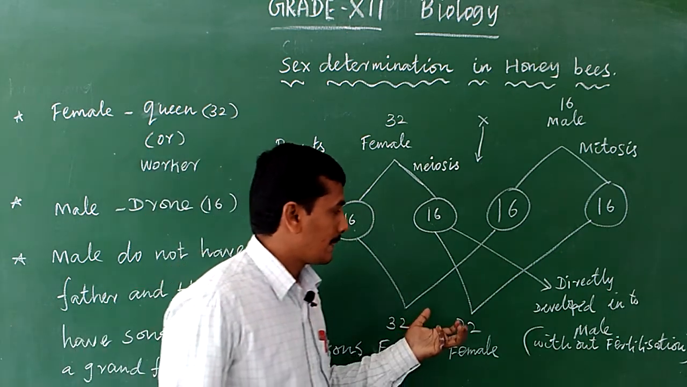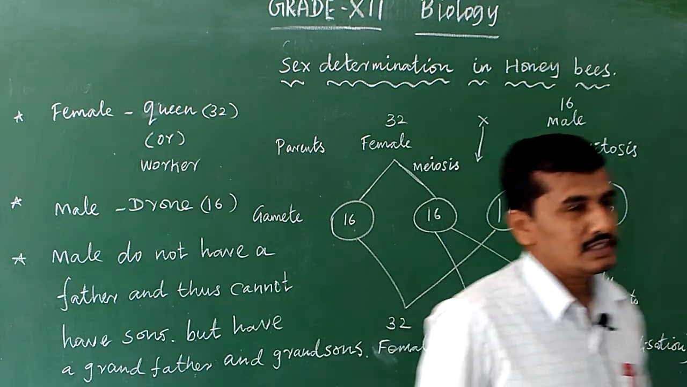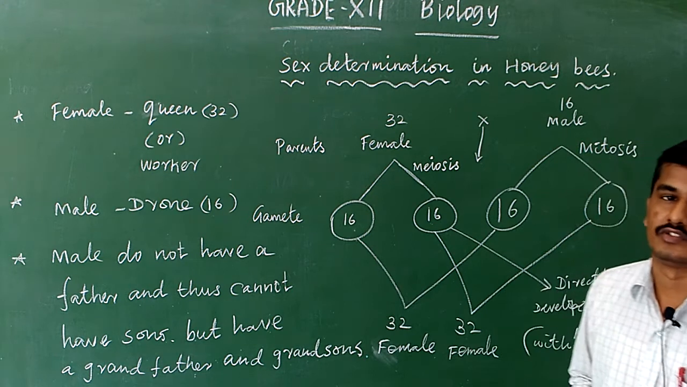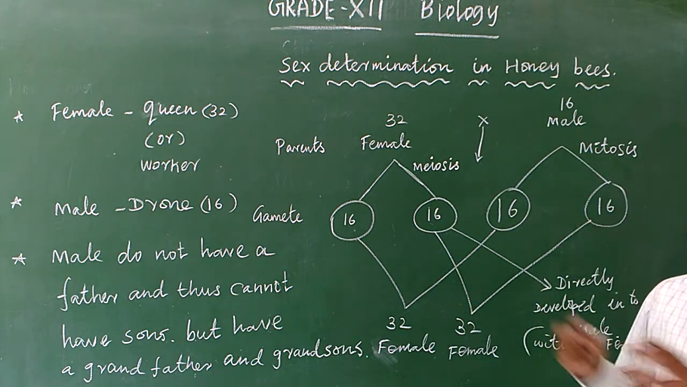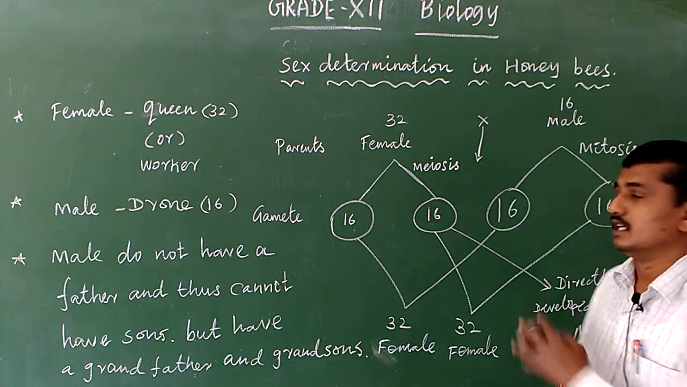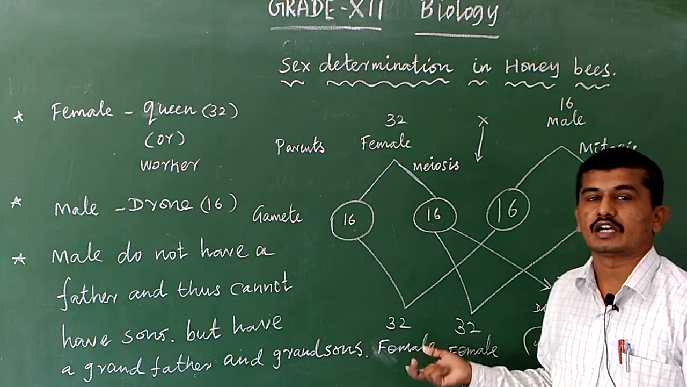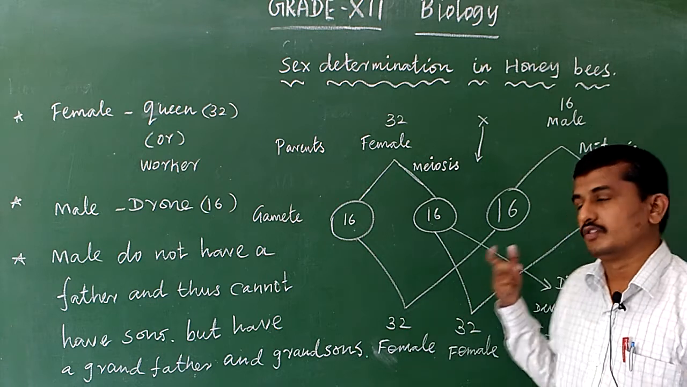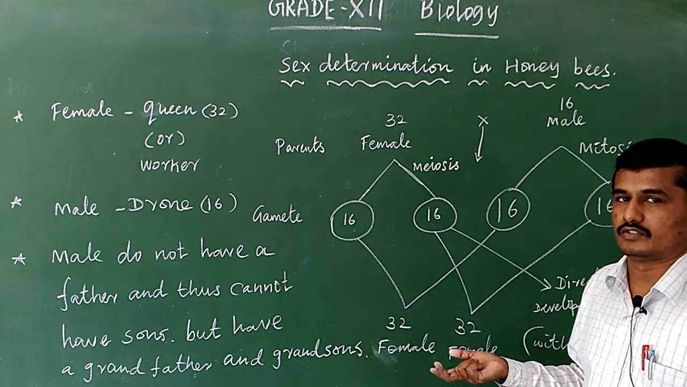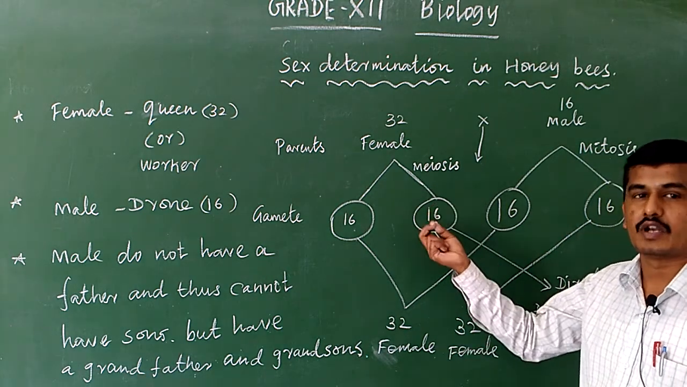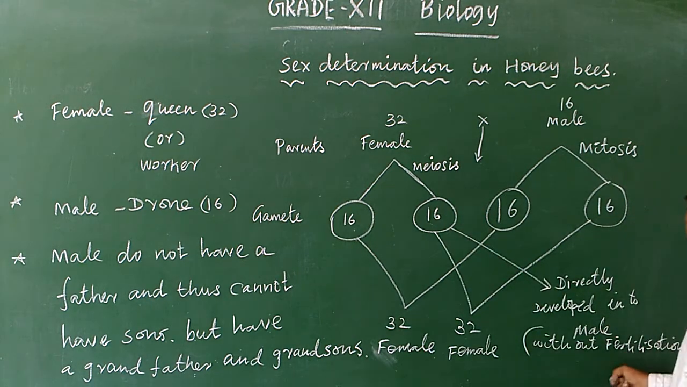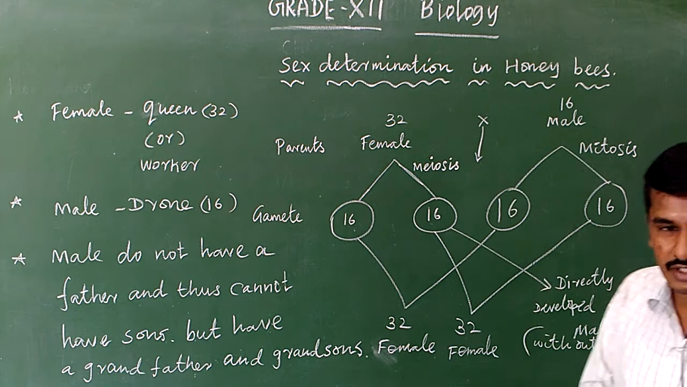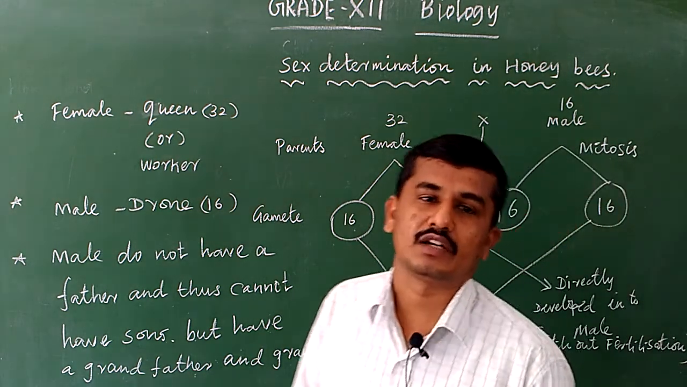So here fertilization only determines the sex. What is fertilization? The fusion of male and female gametes. If fertilization occurs, the organism becomes female. If fertilization does not occur, the female gamete develops directly into a male. So here fertilization only determines the sex of the organism.